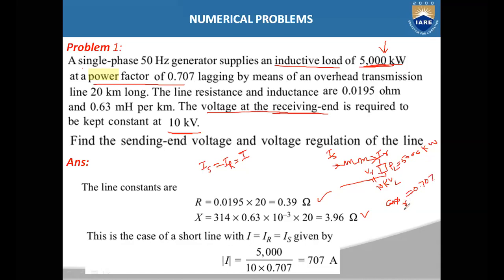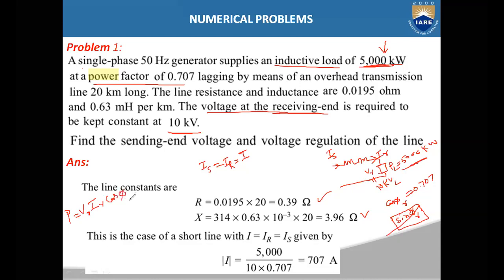When the cos phi r value is given, you can determine the angle phi r, and then you will get sin phi r also. If you need the value of sin phi r, you can calculate it using this expression. If it is not required, there is no need to calculate it. Now, how can you represent the load power P? Load power P is equal to VR into IR into cos phi r.